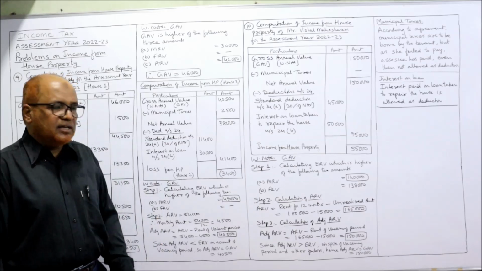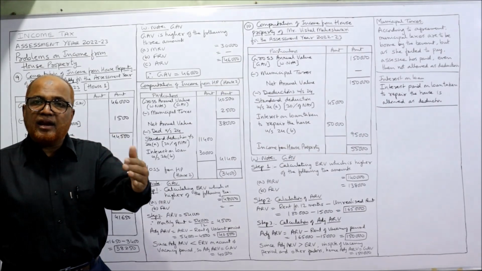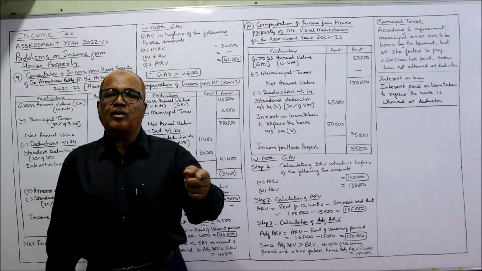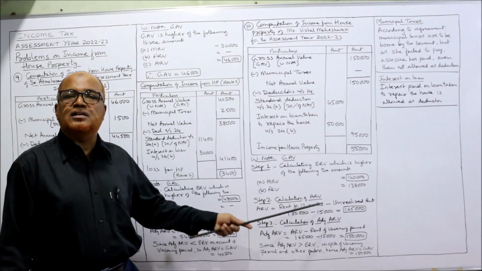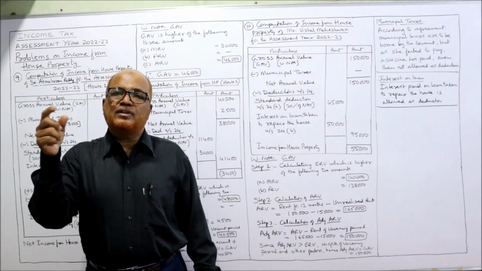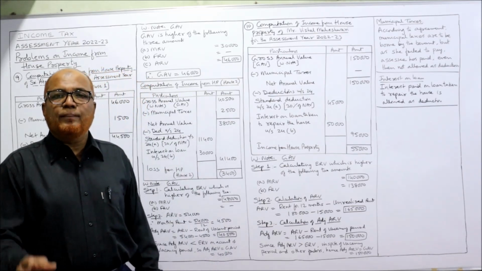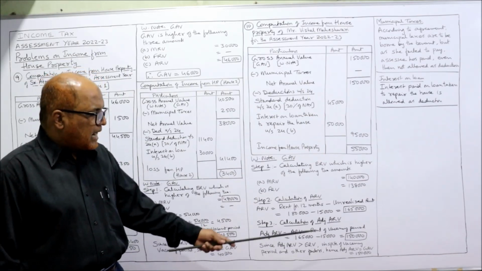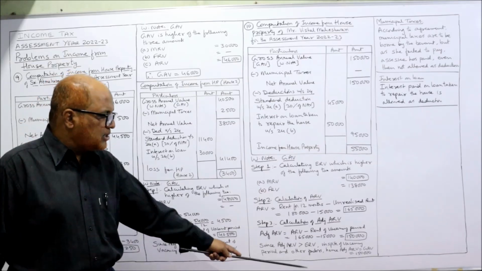Now the Income Tax Act says, since adjusted ARV is greater than ERV, in spite of vacancy period and also other factors. Vacancy period, other factors means unrealized rent. That means this 1,50,000 we got after considering the unrealized rent and vacancy period. That's why adjusted ARV will be the GAV. So what is the adjusted ARV? 1,50,000. This itself will become the GAV.